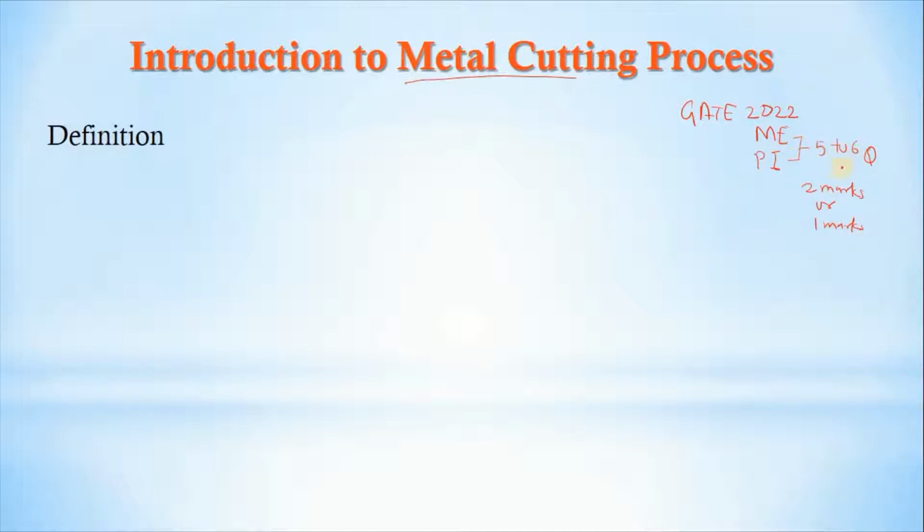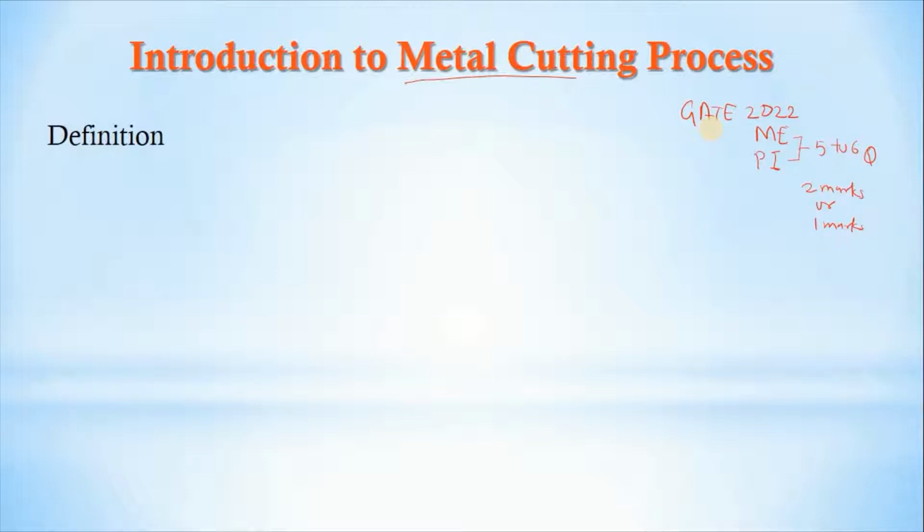Among that, they can ask some theory questions, or sometimes some numerical type questions. If you see the GATE 2021 paper, most of the questions are based on theory background. If you have cleared your basics or fundamentals for any topic, then you can clear this exam.